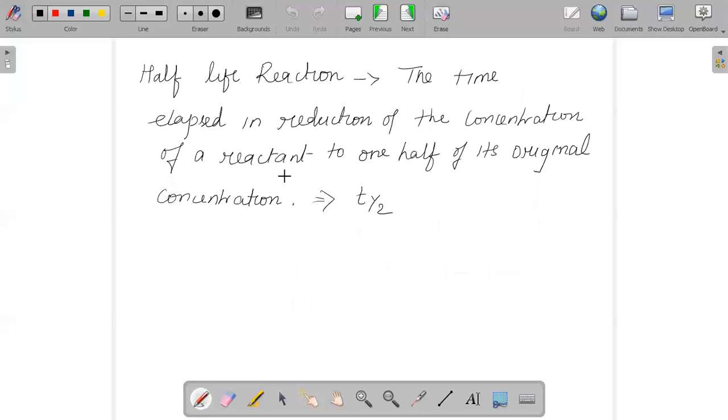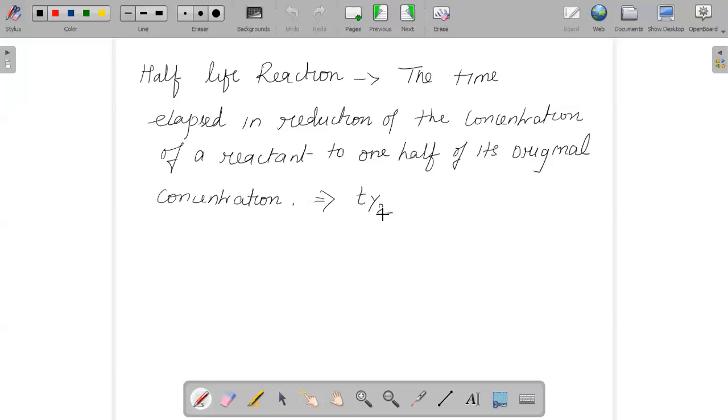And next is the half-life of a reaction. The time elapsed in reducing the concentration of the reactant to one half of its original concentration is called half-life, and it is always represented as T half.